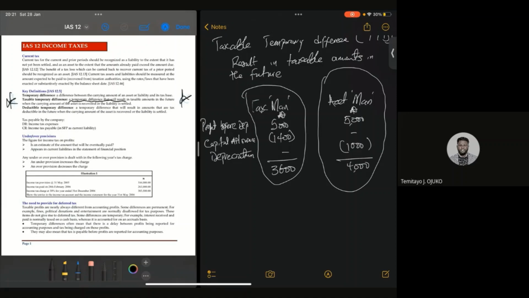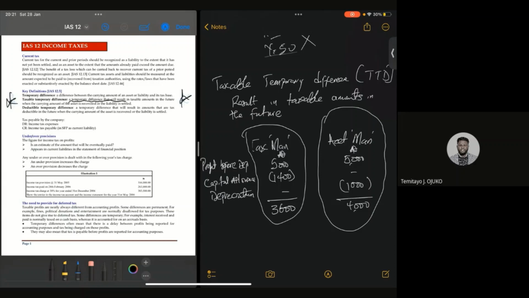Now you can see that when there's a temporary difference, in this case of capital allowance and depreciation, it is going to lead to what? A taxable temporary difference, which means that in the future you are going to be paying more tax as a result of this temporary difference.